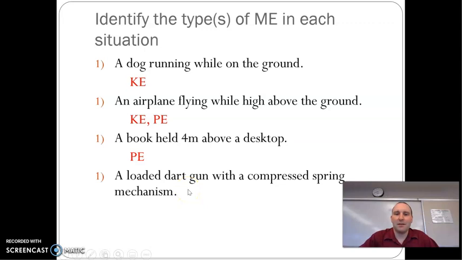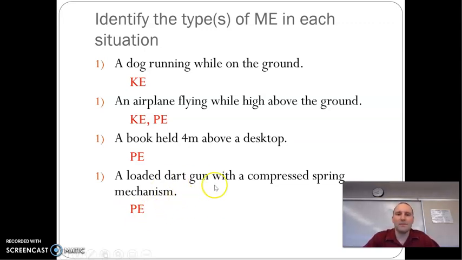Last one, loaded dart gun with a compressed spring mechanism. Pause the video, answer it for yourself. Okay, assuming you paused it. No to moving, no to height, yes to the spring. So we only said yes to one of them, potential energy, and it's elastic or spring potential.